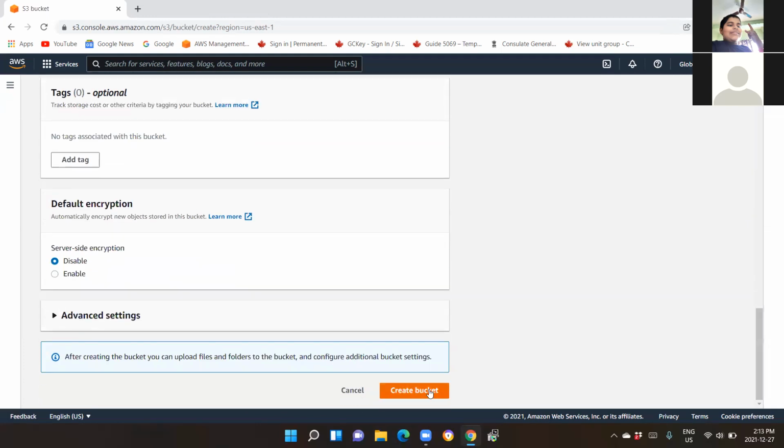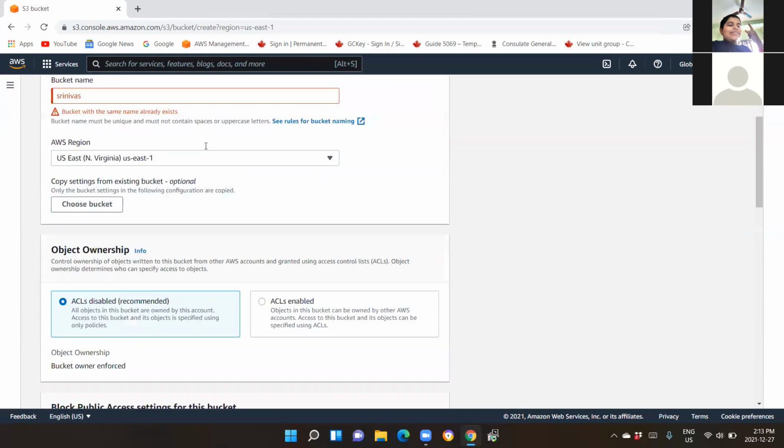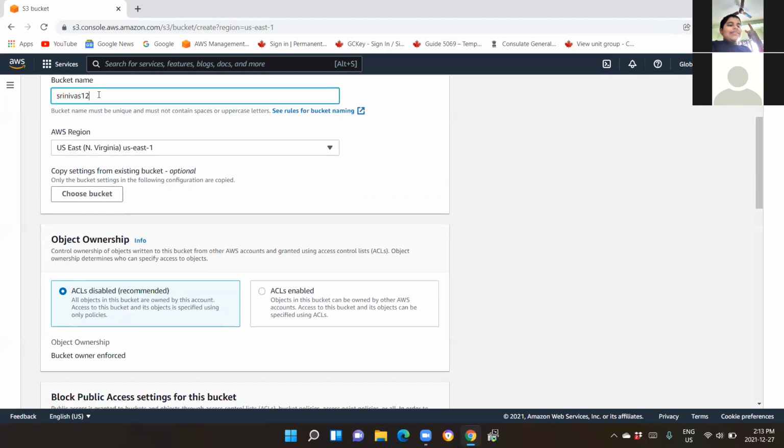Mostly it might exist with a very common name. Right? So you see that a bucket with the same name already exists, and it cannot create it. So the first point which I told you satisfies the criteria. Now what you need to do is give a unique name over there. For example, Srinivas, and give today's date. Can I put numbers? Yeah, numbers you can put.